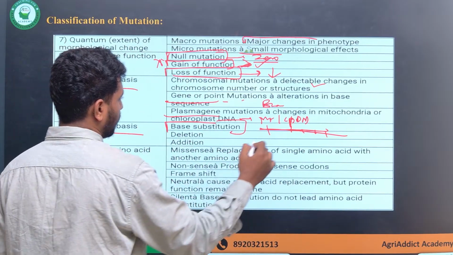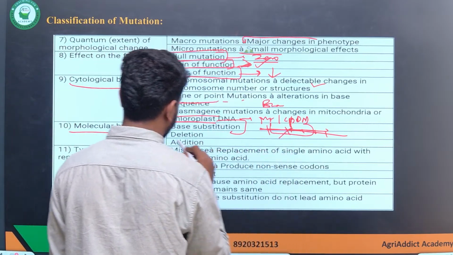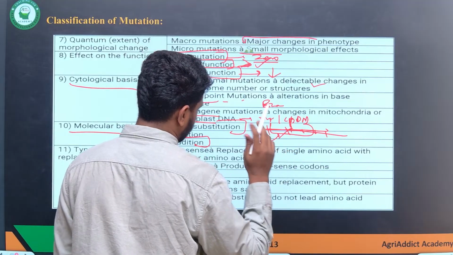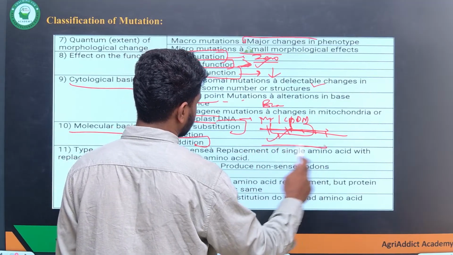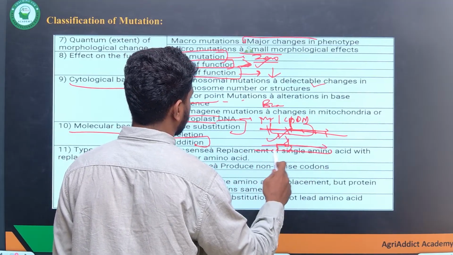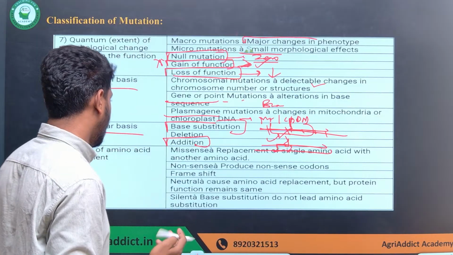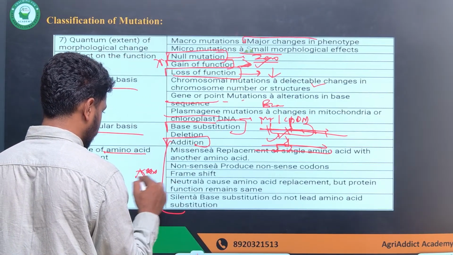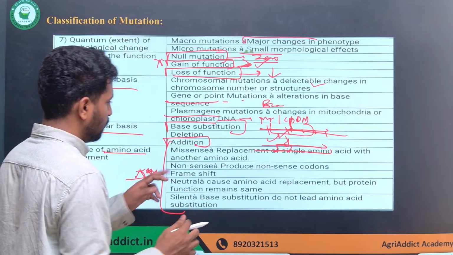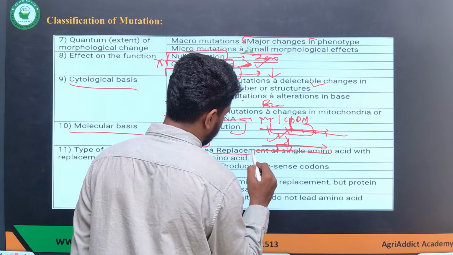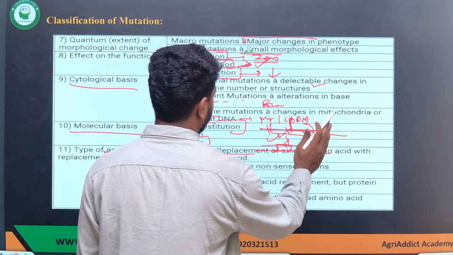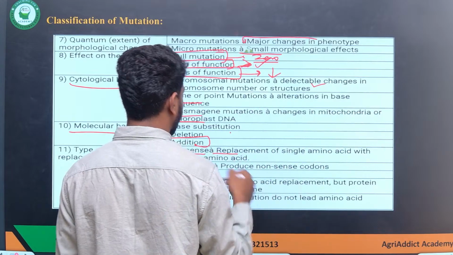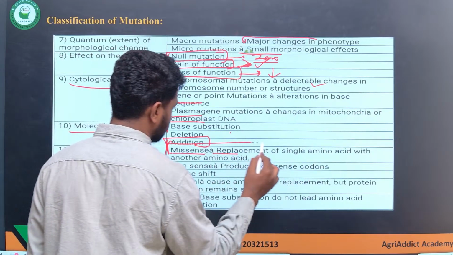And deletion, where a certain part of a gene is deleted. And addition, where something is added to the existing gene sequence, like some sequences are added. And type of amino acid replacement, please remember, this is again a very important point, and some things might confuse you. One is missense mutation, where a single amino acid is replaced with another amino acid.